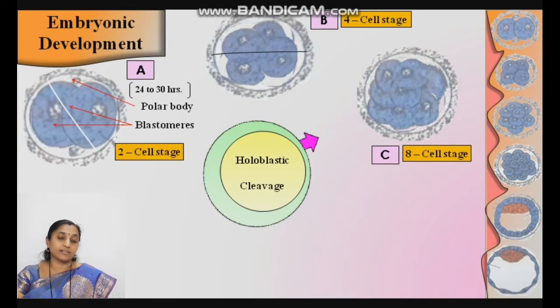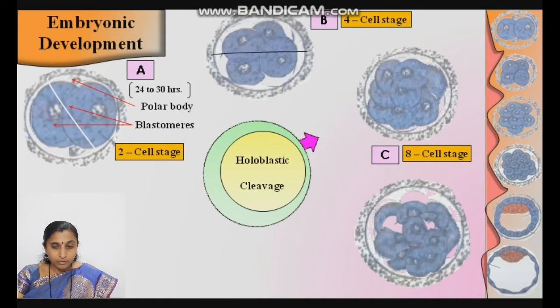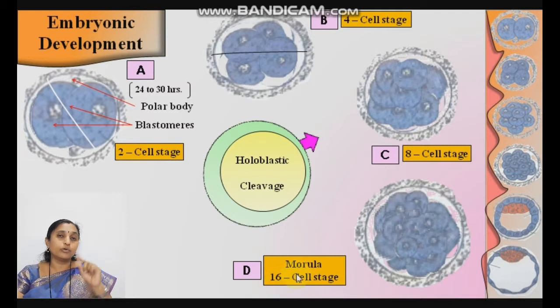Now the number increases. They further undergo mitotic divisions and form a 16 to 32 celled stage, and this stage looks like a mulberry fruit. So the name here is the Morula stage. You already studied in sericulture, or maybe heard about silkworm rearing, that the silkworm feeds on the leaves of the mulberry plant. These plants have a fruit, the mulberry, and this stage looks like a mulberry. So the word morula is the 16 to 32 celled stage.